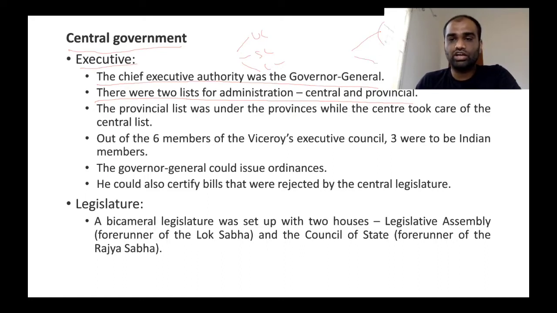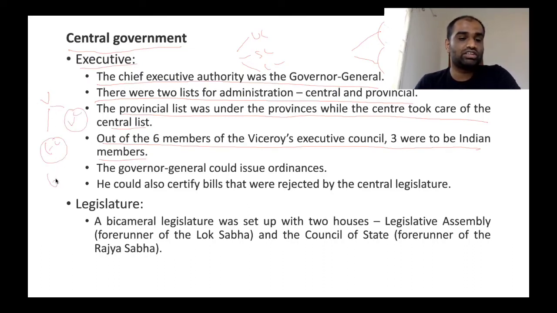The central list was to be controlled by central government. Matters under provincial list would be governed by provinces. So for the first time, a type of federation with unitary bias was introduced in the Act of 1919. Out of 6 members of Viceroy's Executive Council, 3 were to be Indian members. As I mentioned before, Viceroys had two types of council, Executive Council as well as Legislative Council. This Executive Council had 6 members, of which 3 were British and 3 were Indians.